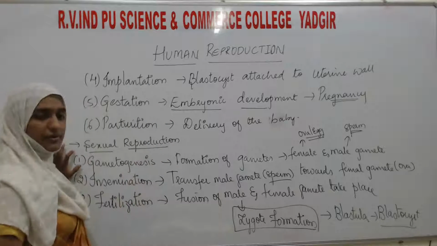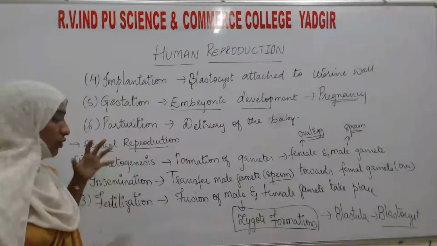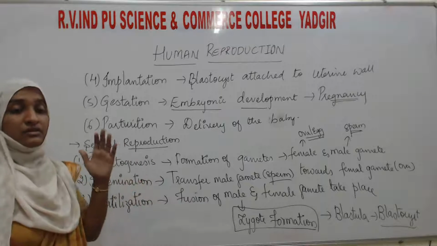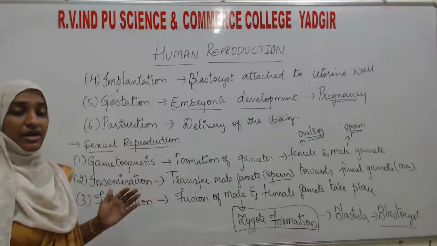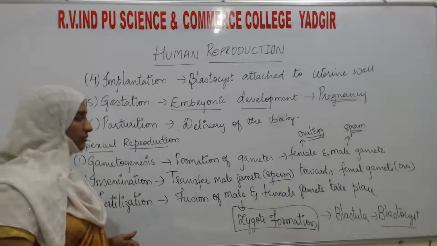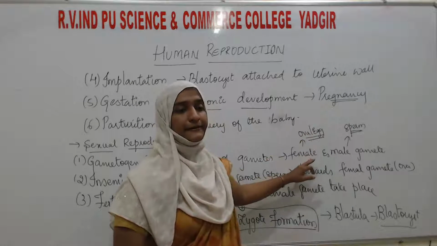First we will talk about gametogenesis. For knowing the details of gametogenesis, first we have to know the structures where these gametes are going to form. I told you that the male gamete is the sperm and the female gamete is the egg.